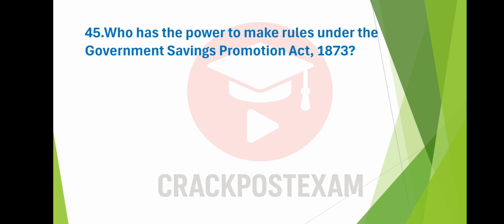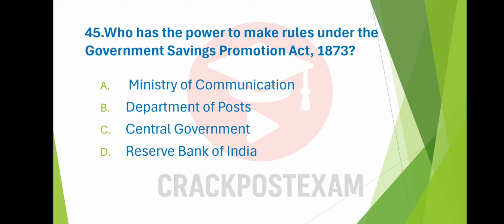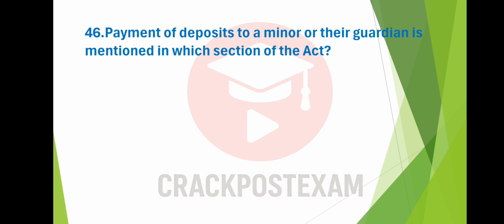Question number 45. Who has the power to make rules under the Government Savings Promotion Act 1873? Option A, Ministry of Communication. Option B, Department of Post. Option C, Central Government. Option D, Reserve Bank of India. And the answer is option C, Central Government.